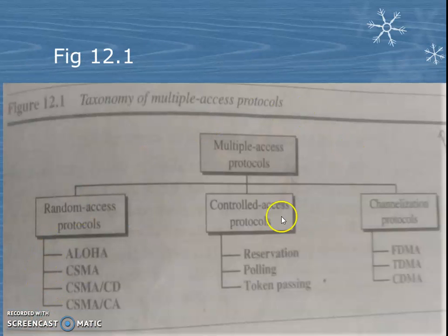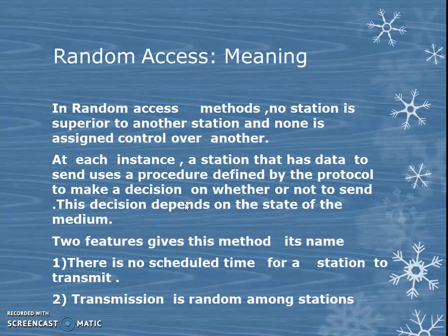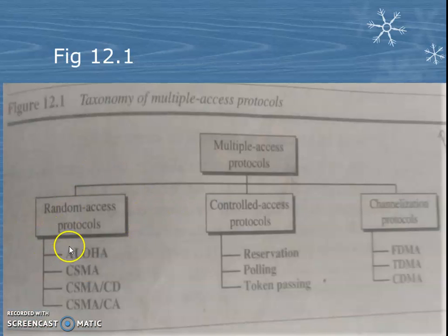Okay, and these are the types of MAC protocols. They are divided into 3 types. One is random access, another is controlled access, and then channelization protocols. In this video, I am going to explain 2 types of protocol: ALOHA and CSMA. ALOHA and CSMA come under the random access protocol.